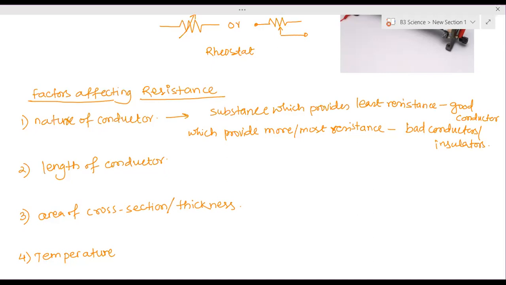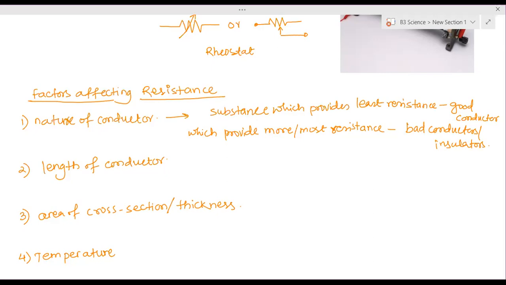Now the second is the length of the conductor. Here, to check the resistance, we have to check the number of collisions. If you increase the length of the conductor, what will happen to the collisions? Will they increase or decrease? Obviously increase.